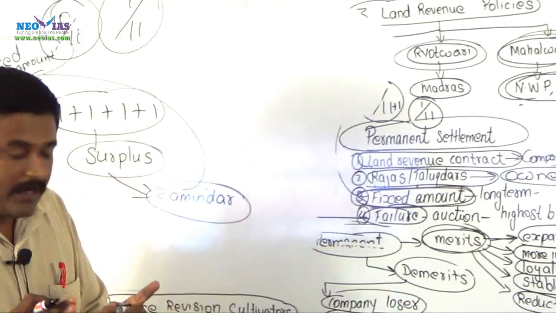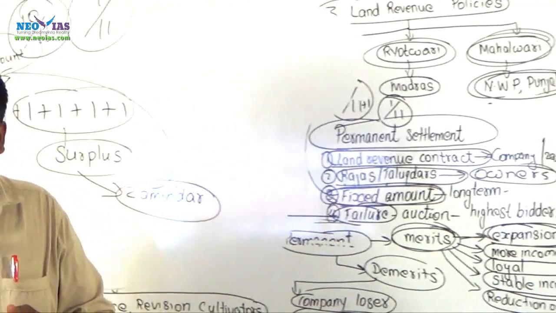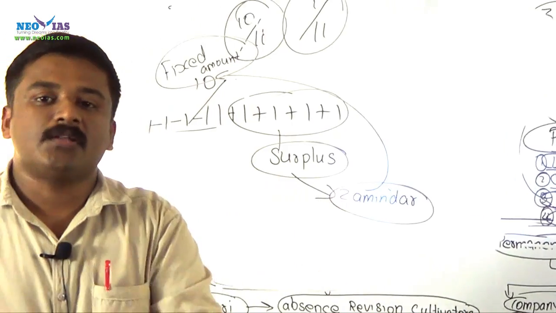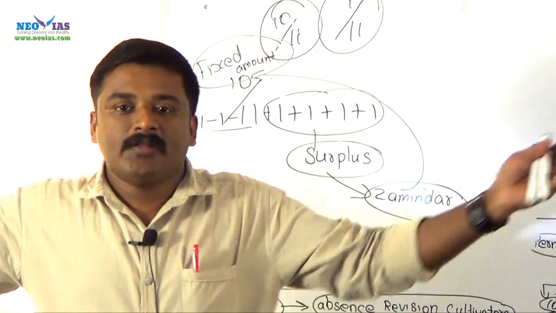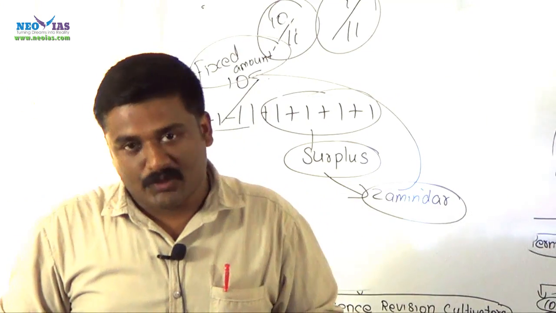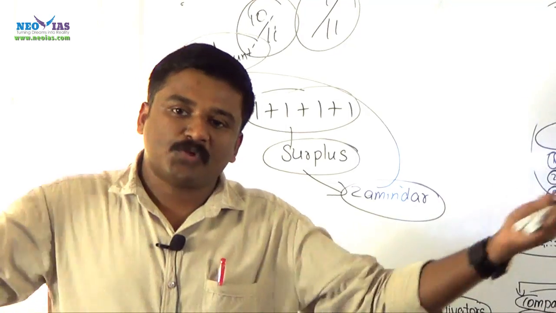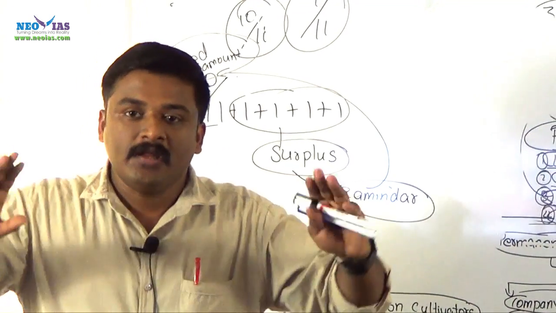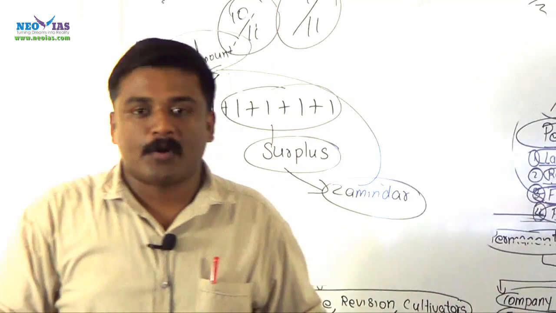The merits of permanent settlement, first thing is there is expansion of cultivation. Since these Rajas and Talukdars are made the owners of the land or owners of the estates, they brought more land under cultivation. They forced farmers to produce more and more, and pasture and wastelands were brought under cultivation. Expansion of cultivation ultimately contributed surplus in the production.